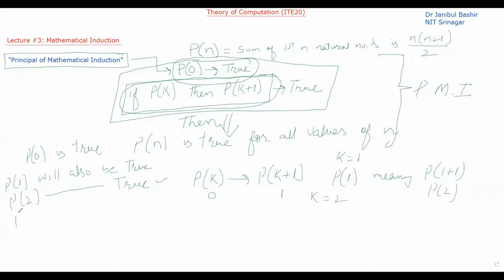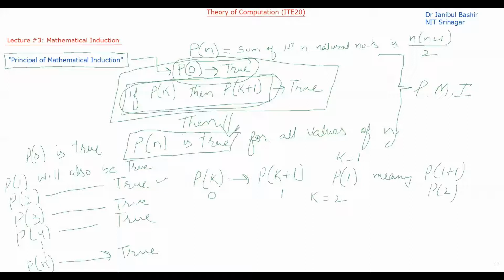Then that will imply that P of 3 is also true, and so P of 4 is also true. So we can put any value here, and whatever the value is, we can reach the conclusion that P of n is also true. We reach this conclusion only when we are given that these two statements are true: P of 0 is true, and if P of k then P of k plus 1 is also true.